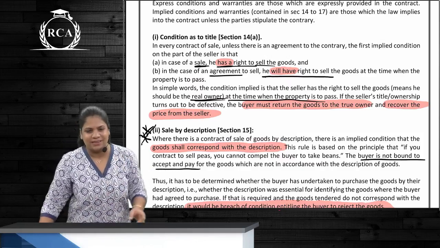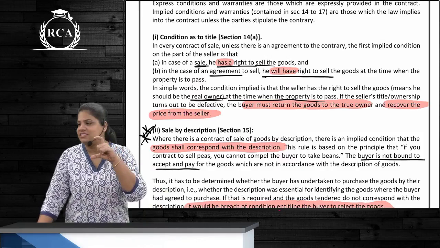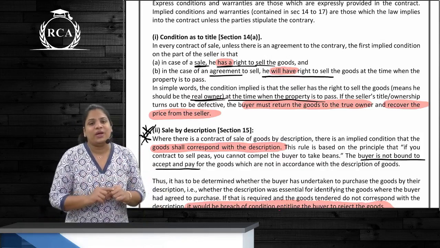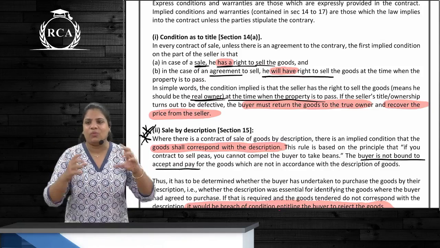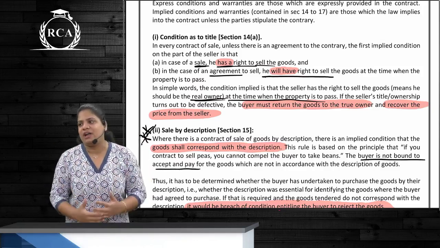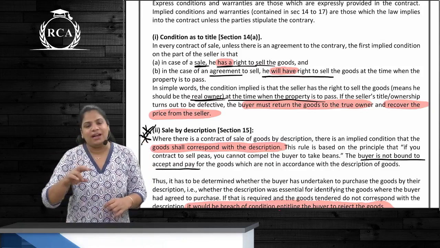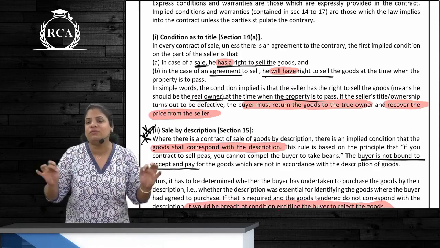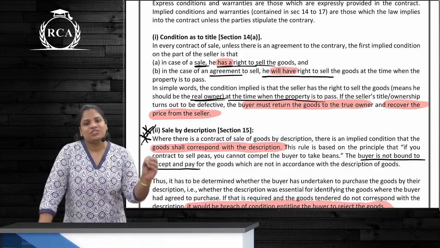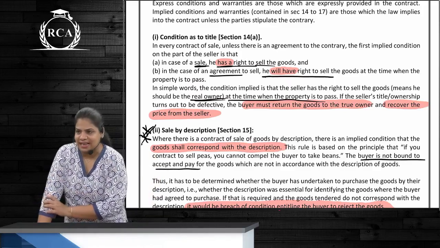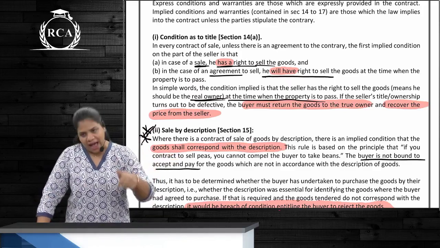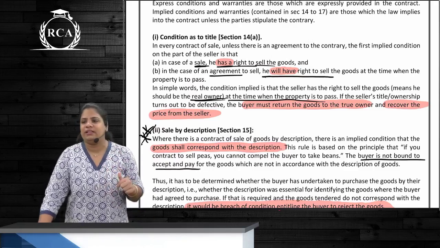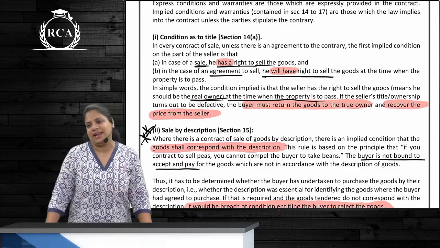Many examples we discuss. One particular example, that condensed milk, TV example as well. So, in case of condensed milk, M brand was the name of the brand. That's why the buyer paid more and he purchased it. But later on, it turned out to be infringement of that brand. So, what he had to do is remove the stickers and sell it, correct? So, where he had to remove the stickers and sell it, does that mean that the seller had a title to sell this? No, seller ke paas title nahi tha, correct? So, what can the buyer do is, he can rescind the contract, correct?